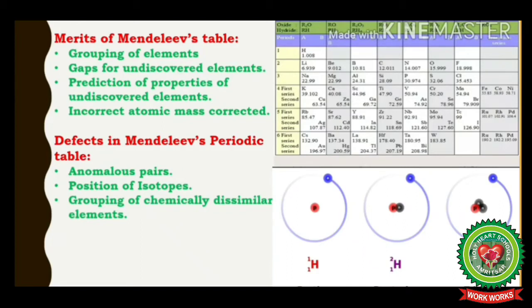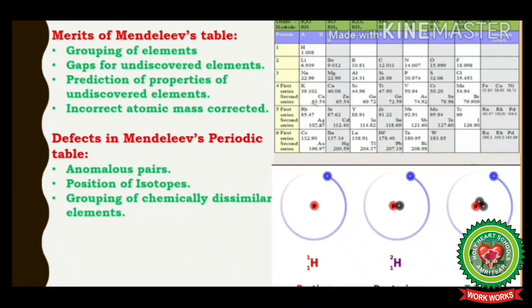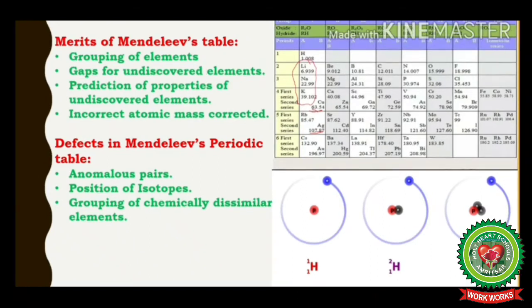Next was grouping of chemically dissimilar elements. Certain elements which had very different properties, for example copper and silver, which are very different from elements like sodium, lithium, potassium, were put together in the same group 1, whereas chemically similar elements were kept separate from each other. For example, gold and platinum, which are very similar in their chemical properties, are placed far away from each other.